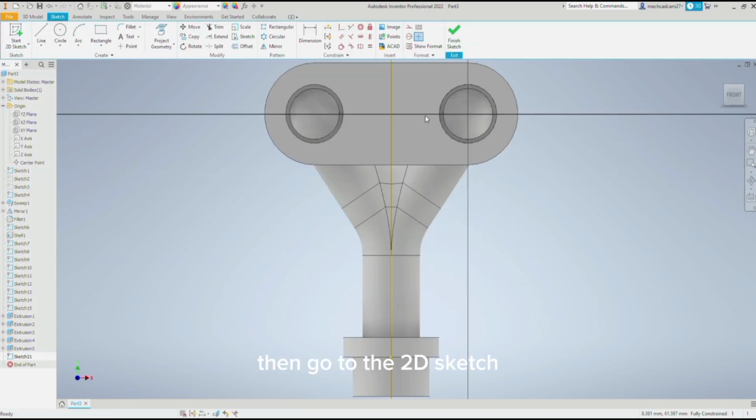Then go to the 2D sketch and select the circle command again and make a circle of 10 mm on the side of the extruded part. Then again take the circle command and make another circle of 4.5 mm.